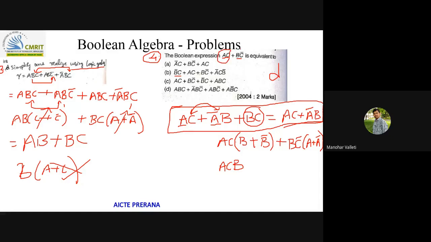Here the number of variables is three and two product terms were there. And in B and C option, that becomes four product terms, and three of those product terms have only two variables. That is not possible through simplification only.